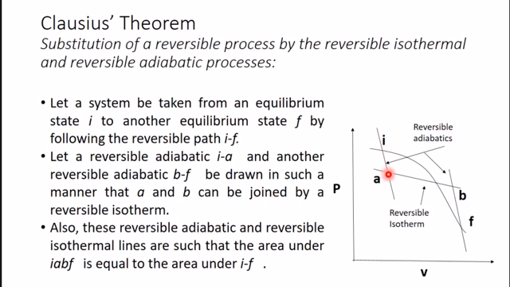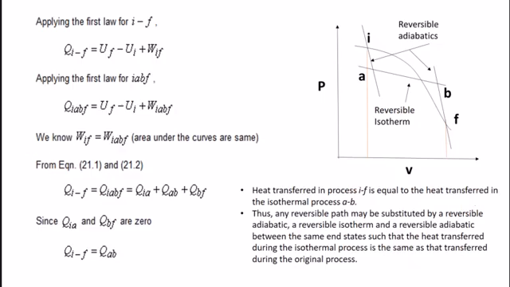Now, this replacement is done in such a way that the area, આ જે IF process છે, આ IF process ની અંદરનો એરિયા આટલો છે, અહીંયાથી આ I આવ્યા F અને I, this area and the area between અહીંયાથી પાછું I, A, B, F થી નીચે, this area must be equal. So here અહીં આપણી પાસે બે પ્રોસેસ છે, એક છે IF અને એક છે IABF.